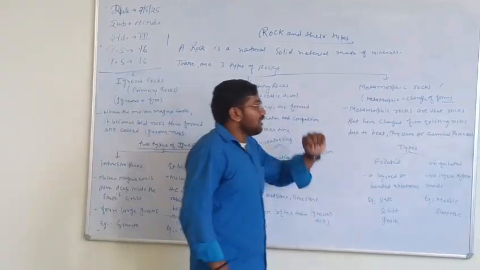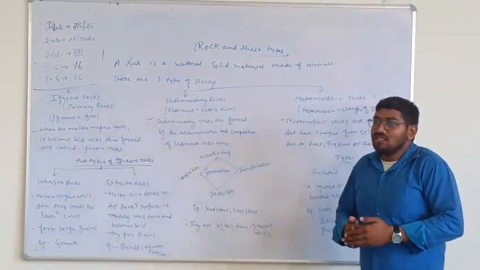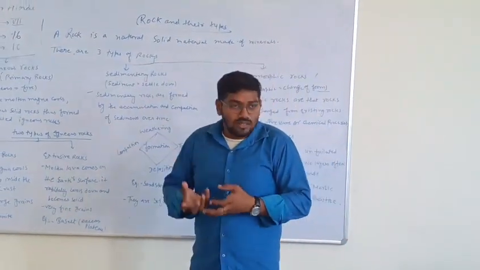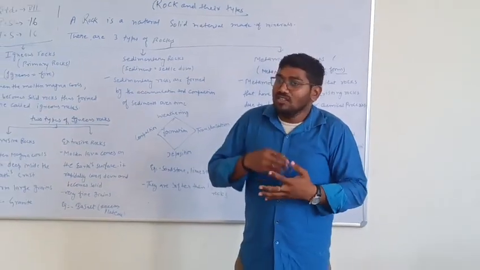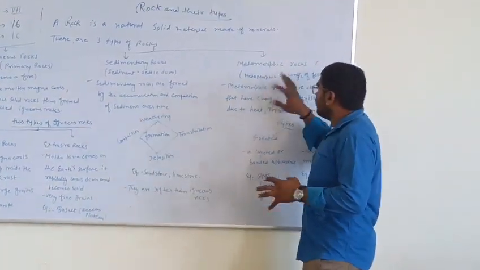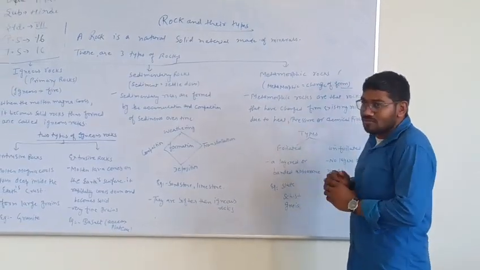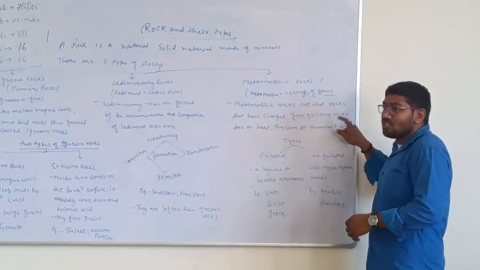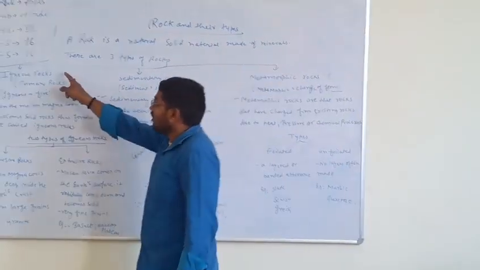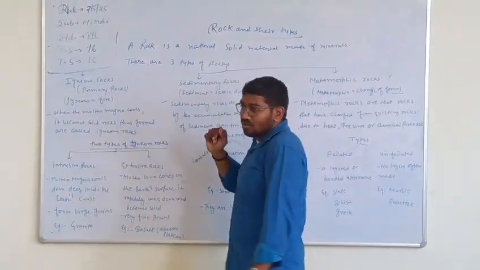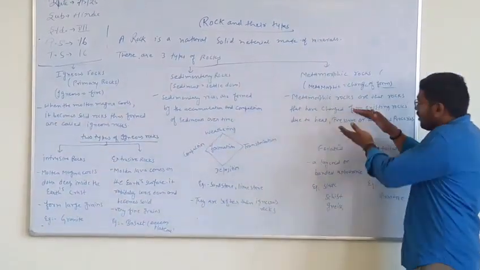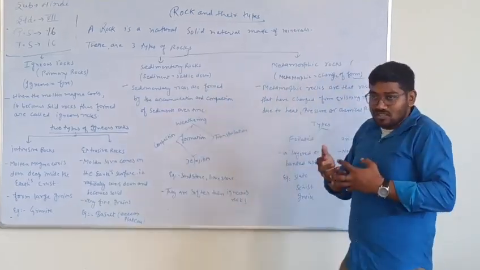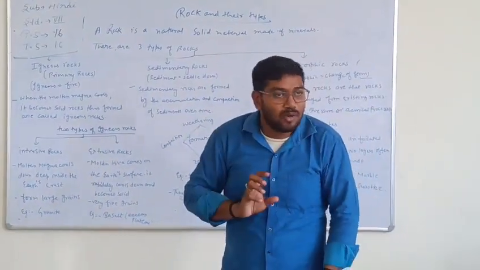Now come to the metamorphic. Metamorphic means the change of form. When older rocks are converted into a new one, then we call them the metamorphic rocks. Metamorphic rocks are rocks that have changed from existing rocks. Which existing rocks? The igneous rocks or the sedimentary rocks. When a rock is converted from the igneous or from the sedimentary, then the form will change, and we say that it is a metamorphic rock.